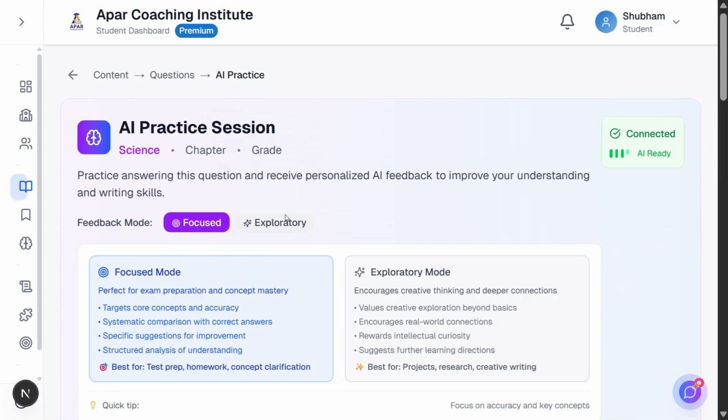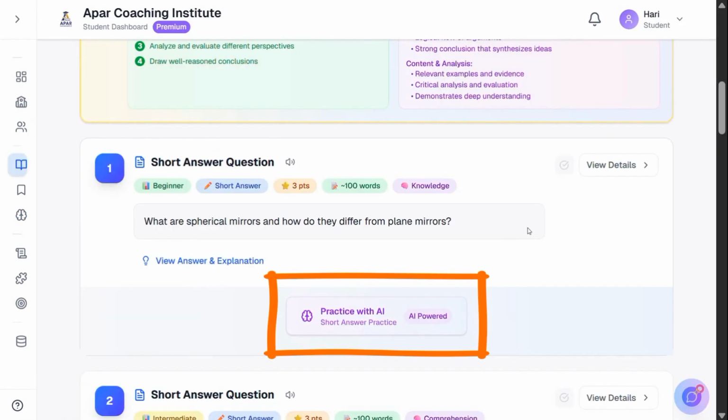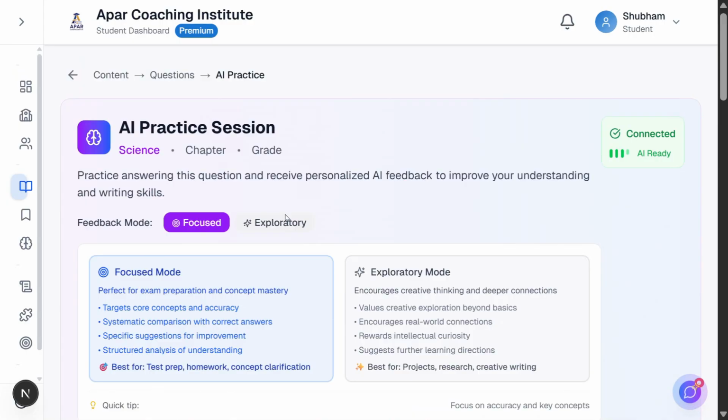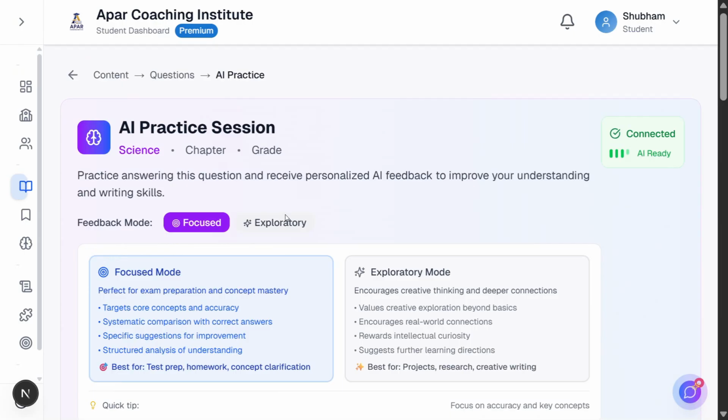This AI question checker integrates perfectly with your complete learning workflow. Study keywords and notes, attempt practice questions, use AI practice for improvement, review detailed feedback focusing on recommendations, revisit notes for identified gaps, and attempt again in different modes. This cycle of notes, questions, AI feedback, revision creates a powerful learning loop proven to improve retention by 25-40% compared to passive studying. Maximize the AI's value with smart strategies.